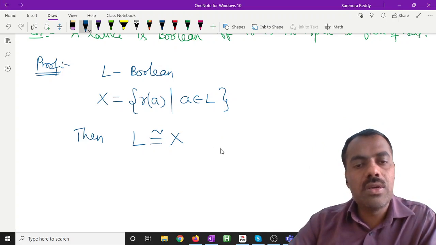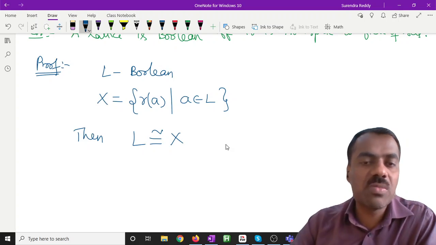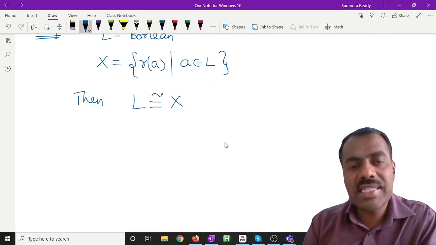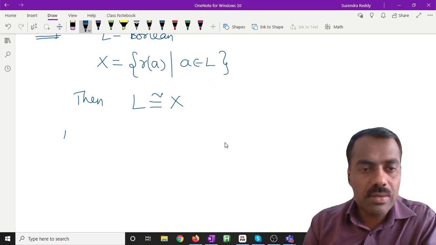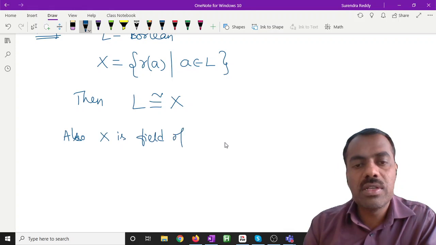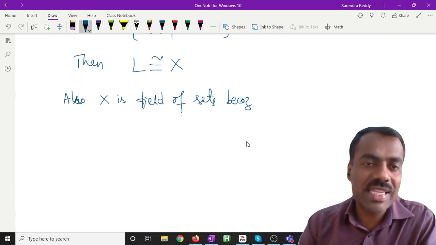We have done nothing yet. We have only used that L is distributive and X is that collection. Therefore L is isomorphic to X. Now, because L is Boolean, this X will become a field of sets. Why? Those two operations we don't need to discuss again.